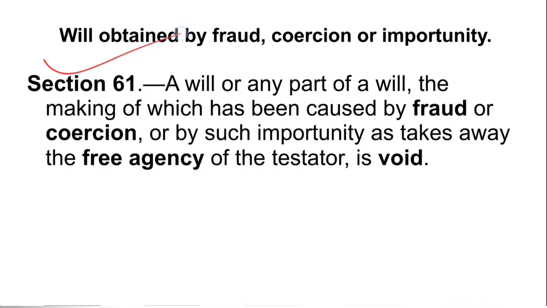And in this regard, there is a provision, section 61, which says that a will obtained by fraud, coercion, or importunity is not a valid will, and it is a void will. A will or any part of a will, the making of which has been caused by fraud or coercion or by such importunity as takes away the free agency of the testator, is void. So as we have already discussed, without the free will of the maker, the testator of the will, it is not a valid will.